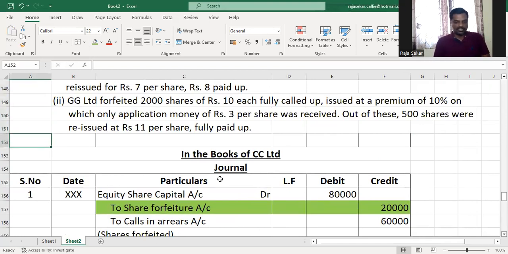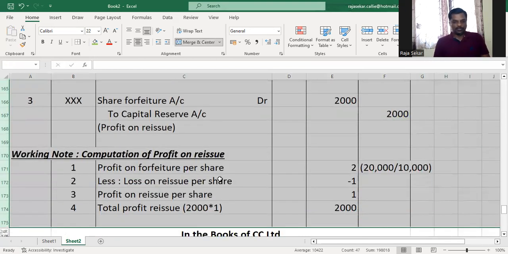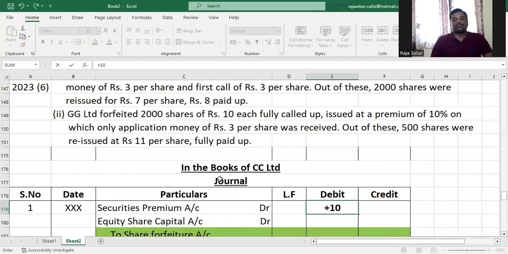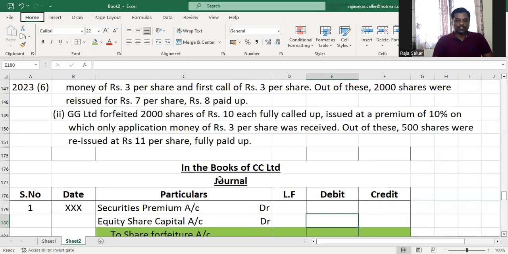Let me just hide this for you, so it will be easier for us to navigate. GG Limited forfeited 2,000 shares of 10 each, fully called, issued at a premium of 10%. The premium amount is how much, my dear children? 10% of, they haven't given of what? But it's obvious, right? Whenever the rate of percentage of premium is given, it should be applied on the face value of the share. 10% of 10 rupees. Understood or not, my dear children?